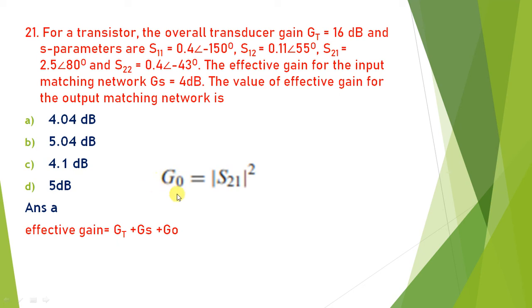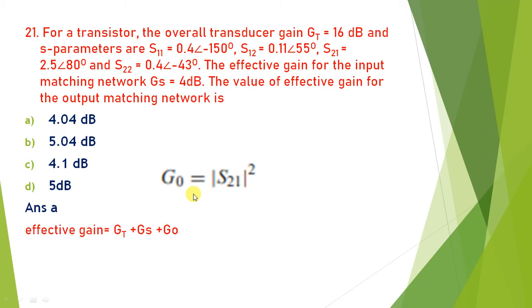Okay, so first to calculate GO, that is equal to mod S21 square. So S21 is given as 2.5. So 2.5 square, you will get 0.625, convert into dB, and then add all the gains, that is 16 dB plus 4 dB plus GO, you will get the answer 4.04 dB. Okay, so the answer is A.